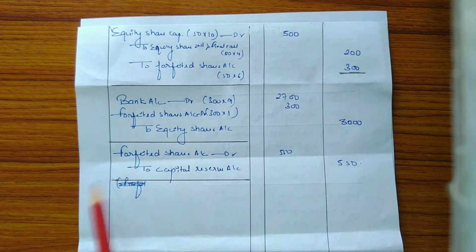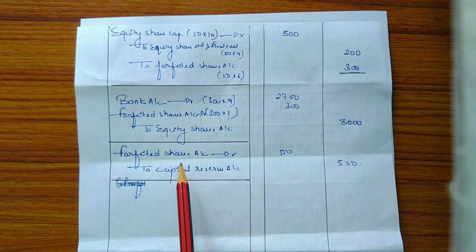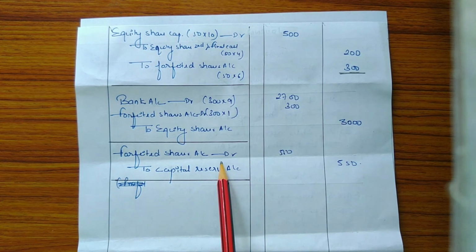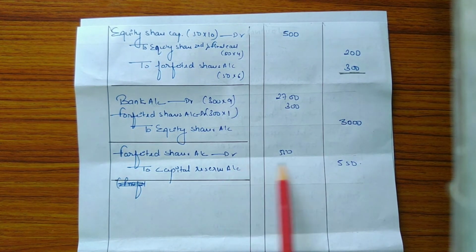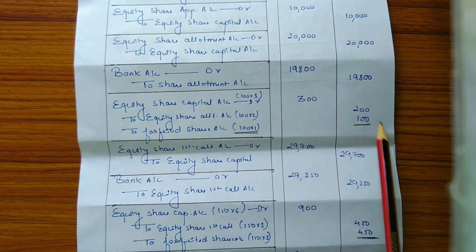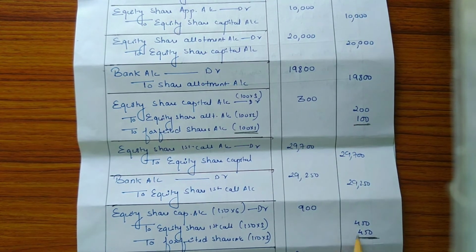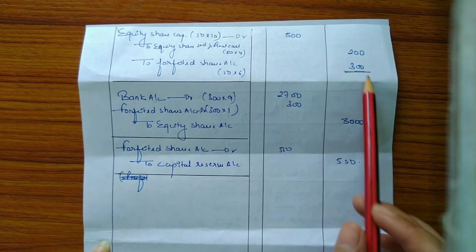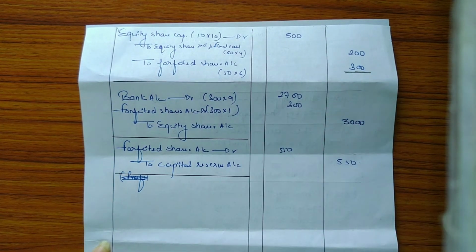So at last, the balance remaining in the forfeiture account is transferred to the capital reserve account as it is considered as capital gain. Amount is 550 as profit on 100 shares of Ram was 100, profit on 150 shares of Shyam was 450 and the profit on 50 shares of Mohan was 300.